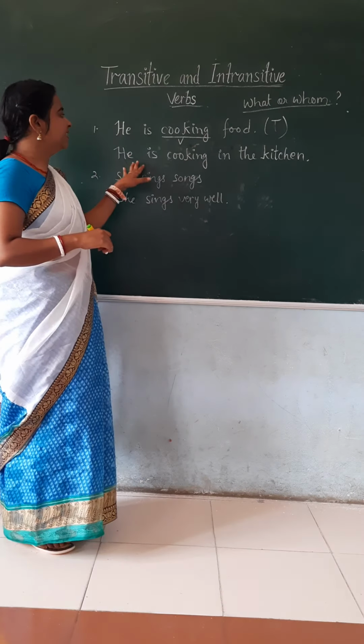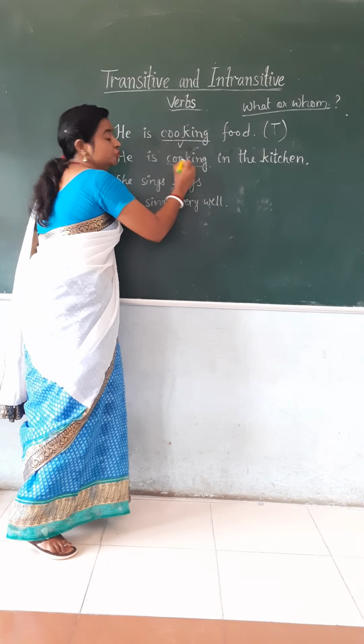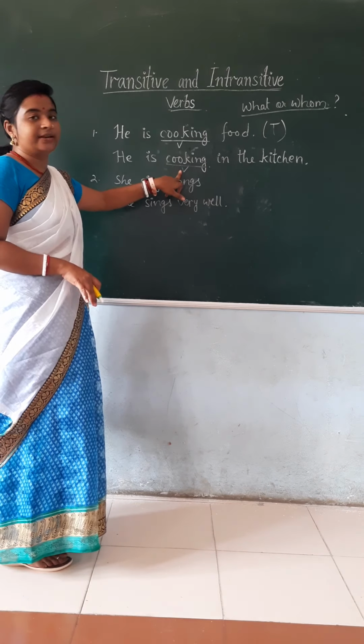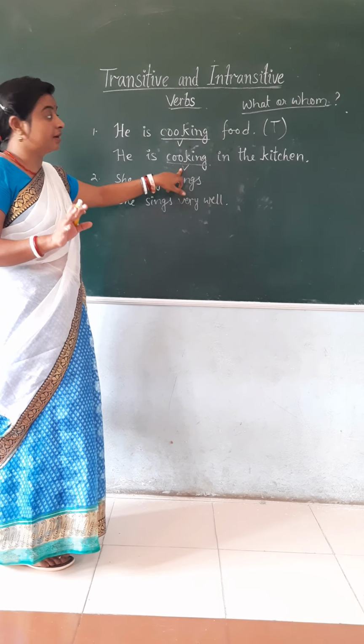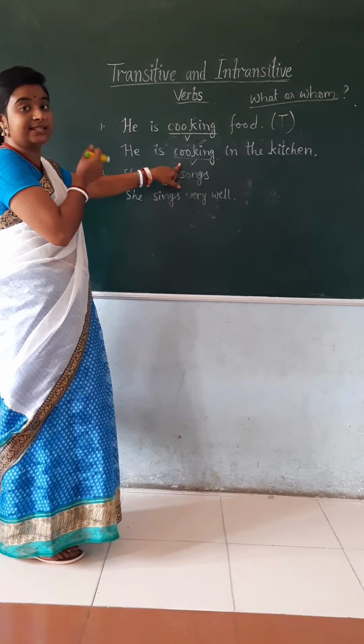Okay. He is cooking in the kitchen. Here again the same verb I have used to make it clearer. See, cooking is the verb here. In the first sentence it was transitive, but in this sentence you have to decide whether it will be transitive or intransitive.